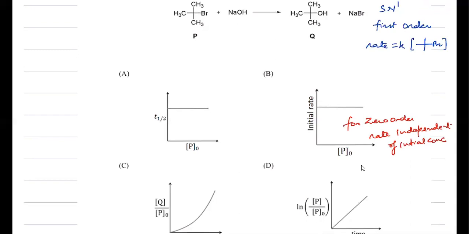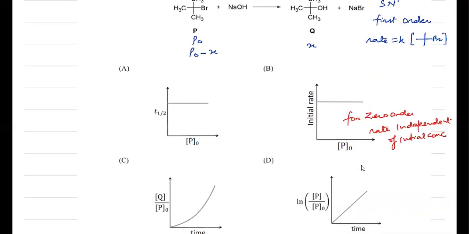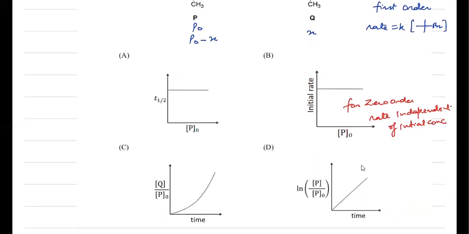First one is correct. In the third one, it's given Q upon P naught. If the starting concentration is P naught, it will consume P naught minus X, and it will form X. So X upon P naught will reach its saturation value.